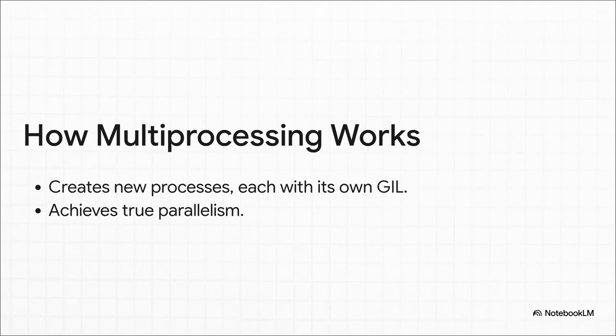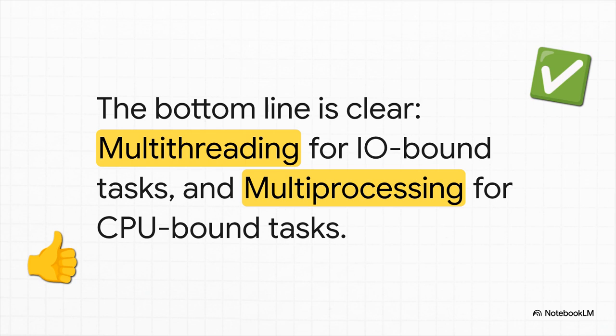But for those really heavy CPU-crunching tasks, developers turned to multiprocessing. And this is the key workaround. Instead of more threads, it creates entirely new, separate Python processes. Each process gets its own memory, its own interpreter, and, critically, its very own GIL. It just completely sidesteps the original problem, letting tasks run in true parallel on different CPU cores. And this led to a really simple rule of thumb, a mantra that's guided Python developers for years. If your code is doing a lot of waiting, use multithreading. But if your code is doing a lot of thinking, a lot of heavy computation, use multiprocessing.